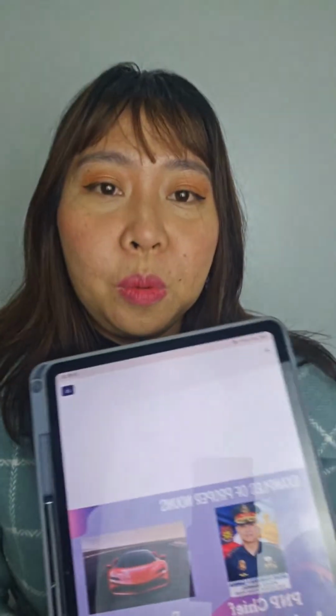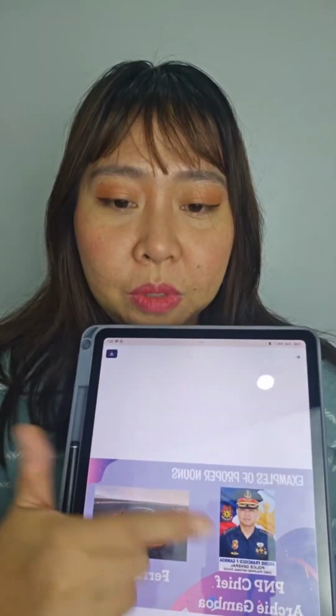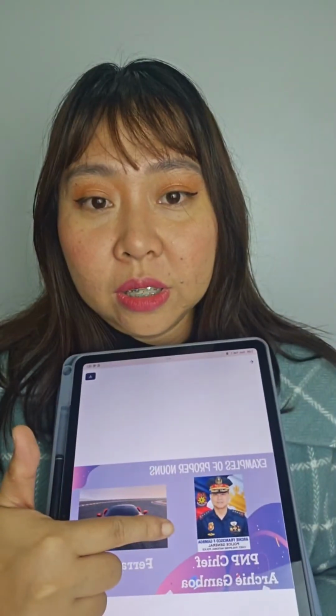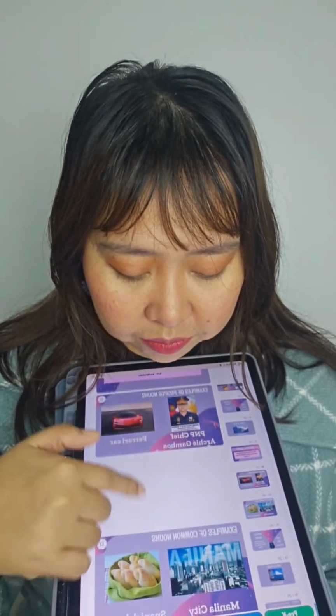This person has a specific name, so he is an example of a proper noun. And then this one, the car is specific. It's a Ferrari car.